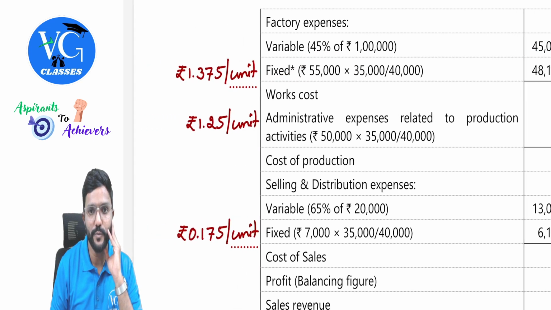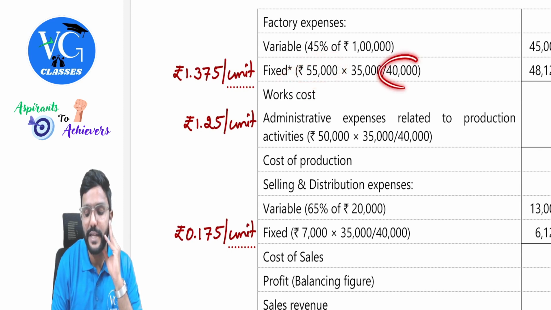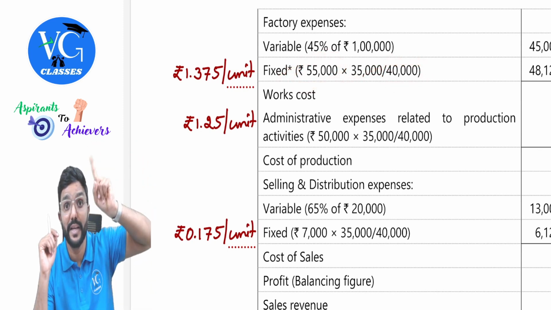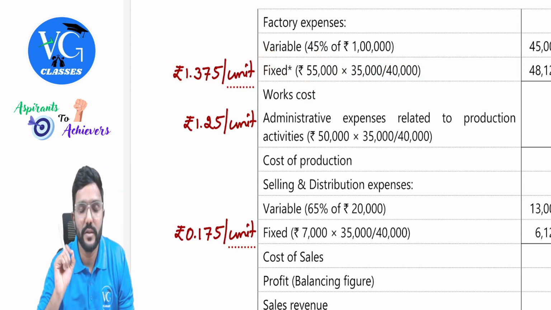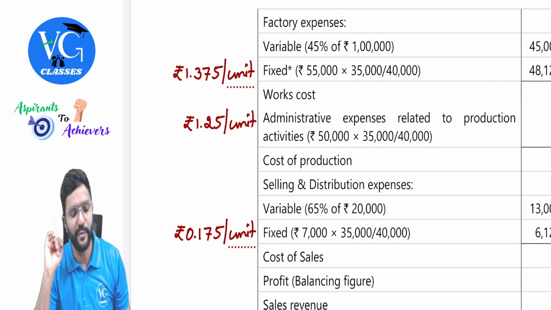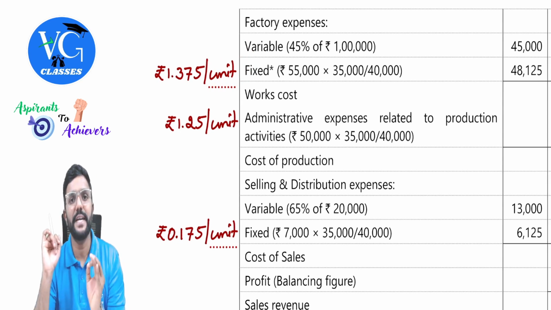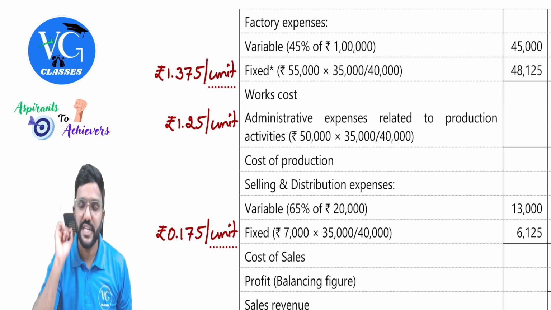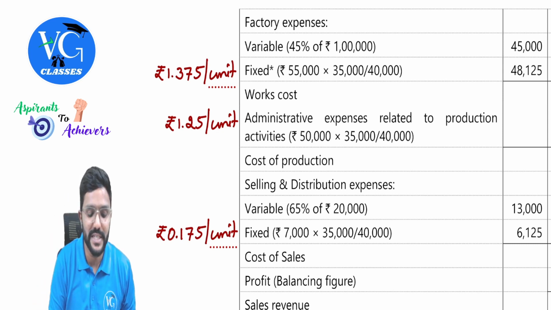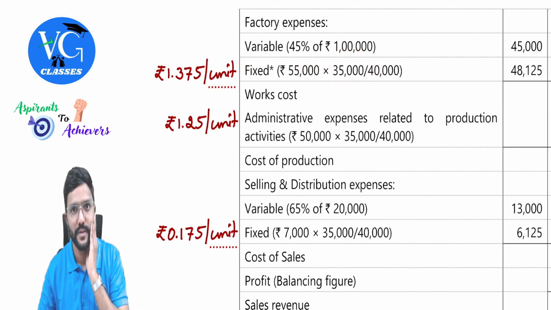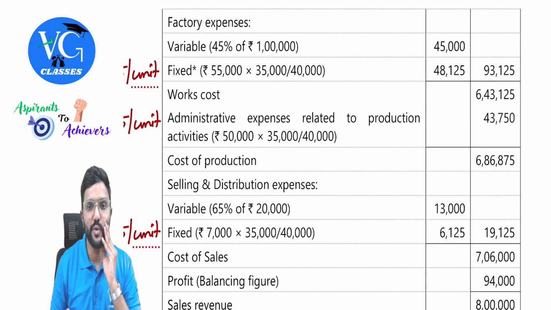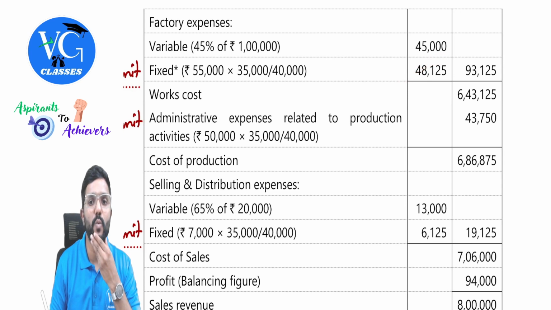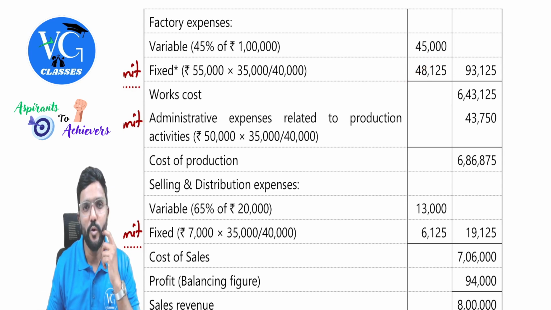First, can I take it fully? No. So 55,000 divided by 40,000, guys, the normal capacity. So the fixed overhead absorption rate is how much? 1.375 per unit. This is called the fixed factory overhead absorption rate. For each and every unit produced, how much will be charged? 1.375. How many units have we produced and sold? 35,000. So multiply this with 35,000. How much fixed overhead is absorbed? 48,125. Hope you guys are able to get it.